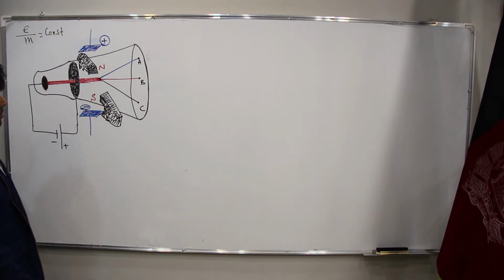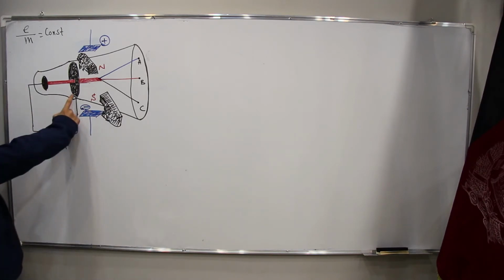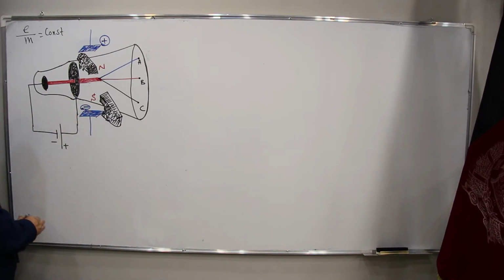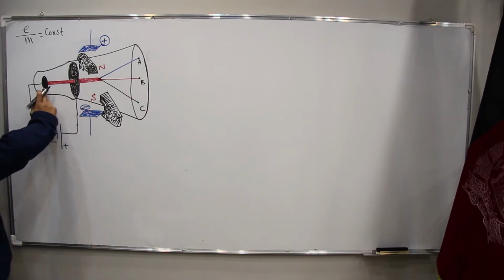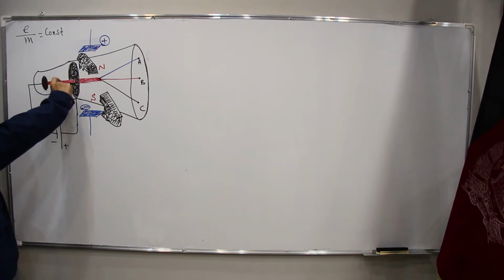One thing, I should explain this diagram for you. First, we have this one positive plate, and this one is negative plate. And here we have the gas.